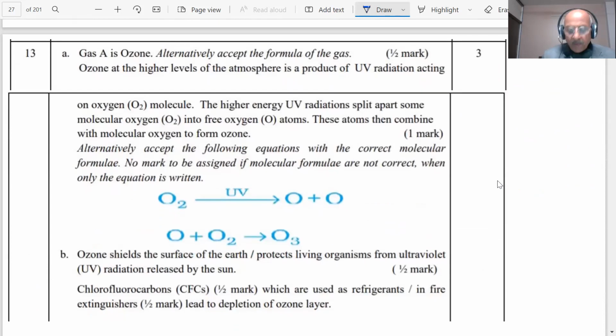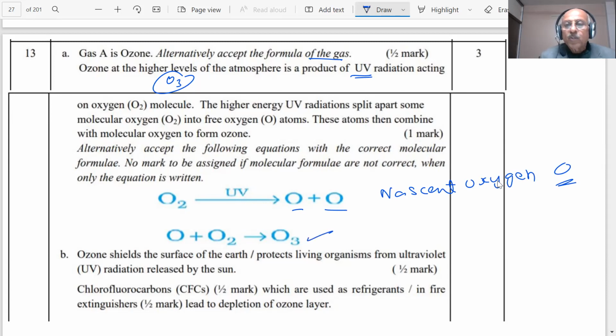As you see, gas A is ozone. The formula of ozone we already know, O3. Ozone at higher level is a product of UV radiation acting on oxygen. When UV radiation falls on the oxygen, it dissociates the oxygen into two oxygen atoms. These are called nascent oxygen, O. This is very reactive. As soon as it is formed, it will react with oxygen to form ozone.